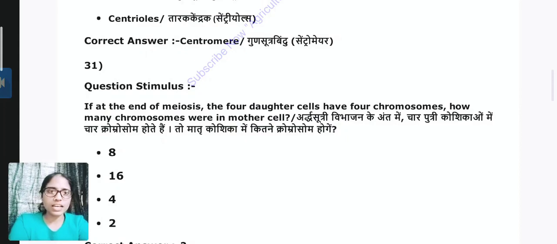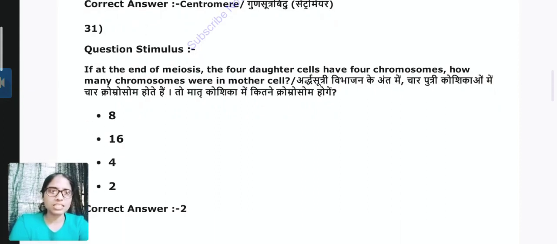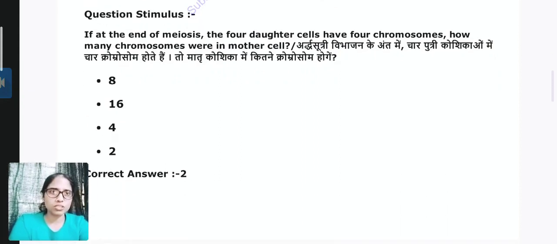Question. If at the end of meiosis the 4 daughter cells have 4 chromosomes, how many chromosomes were in the mother cell? Which is 2 chromosomes.